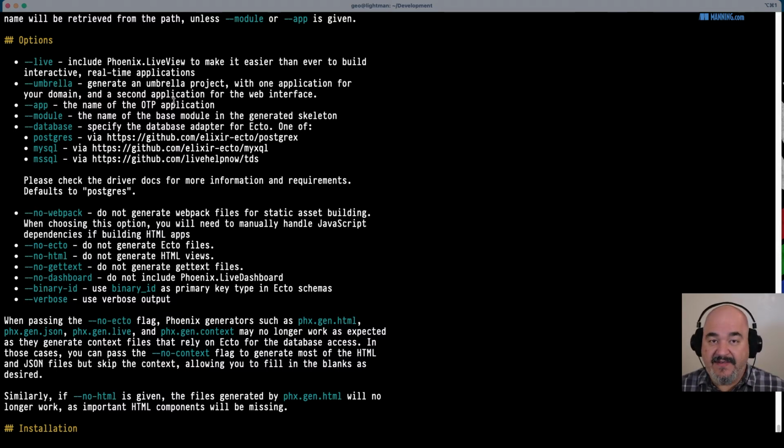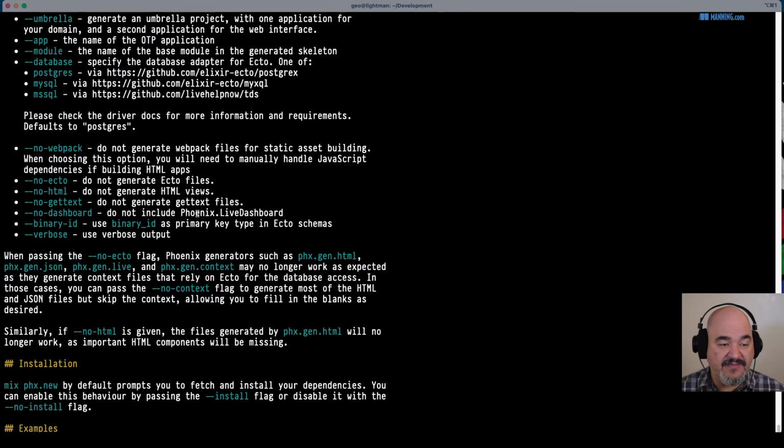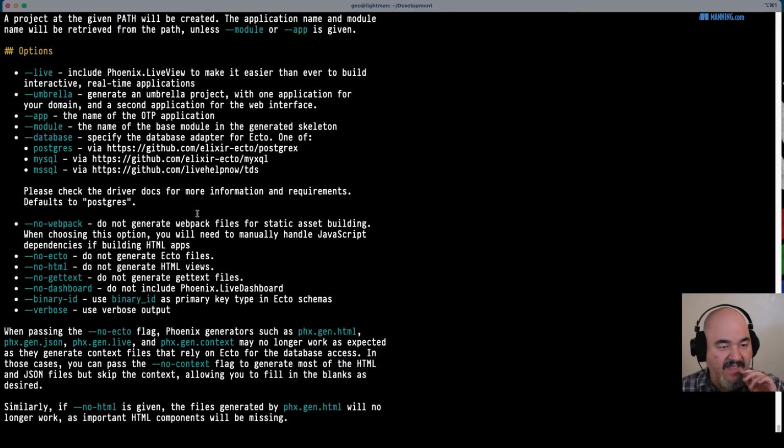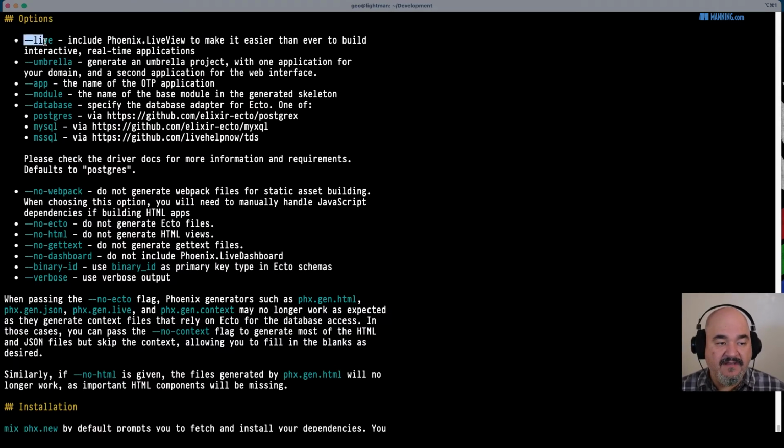And then the name of the OTP application and the base module, and then what kind of database you're going to use. I'm going to go ahead and go through a couple of these. First of all, this --live. We are going to be creating a Phoenix LiveView application, so we'll go ahead and pass this --live. It does a few things for us that makes things quite a bit easier when we're creating the application. So that's nice. The other thing we're going to be doing is no database.